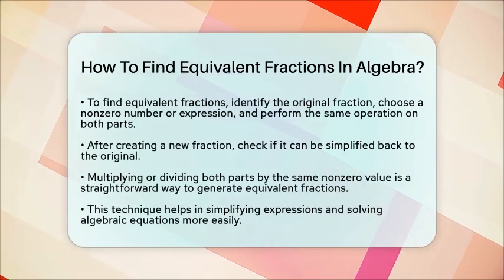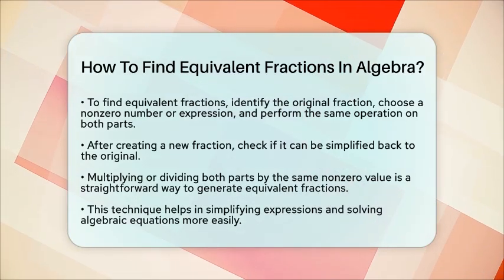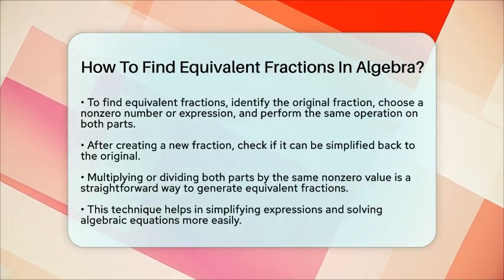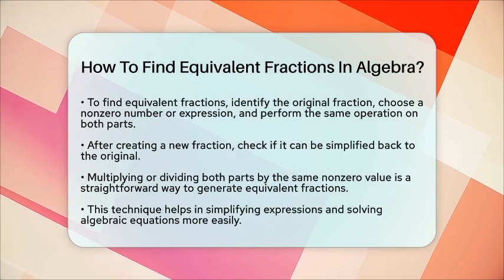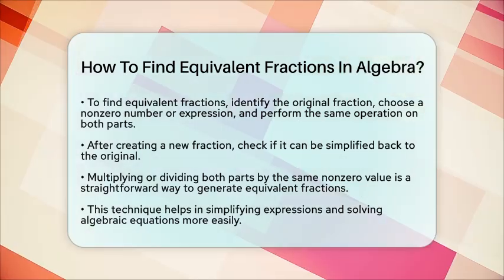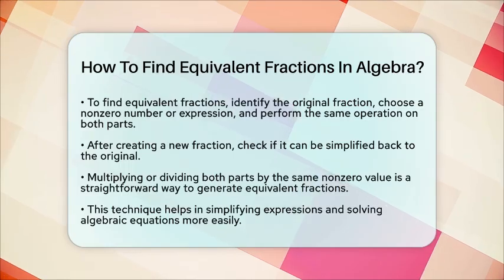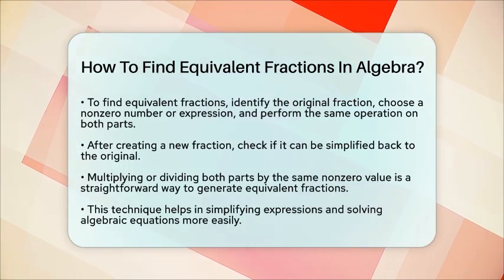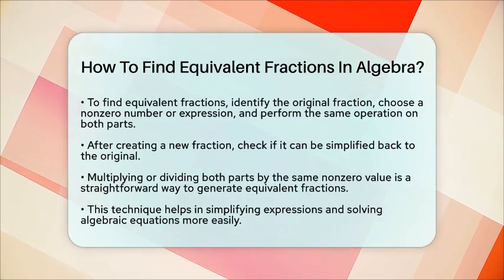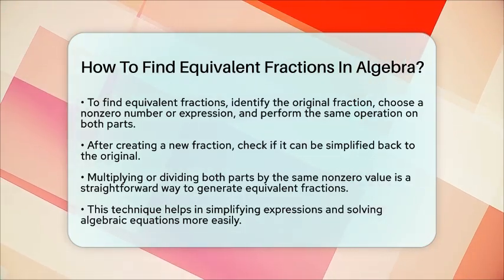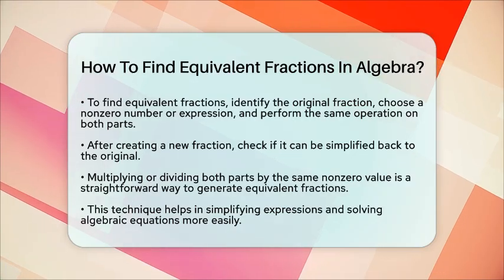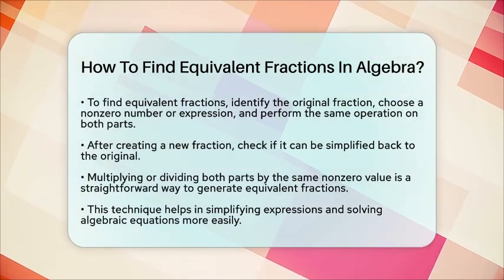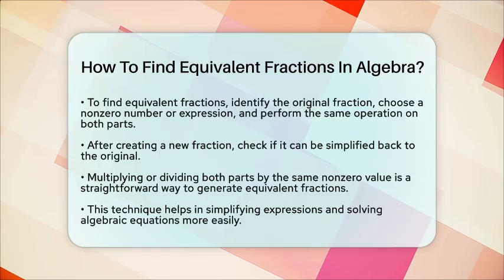For example, if you start with 3/x, multiplying both parts by 2 gives you 6/2x, which is still equivalent to the original. This method makes it easy to see how different fractions can represent the same amount, whether they are simple numbers or involve variables. Remember, multiplying or dividing both parts of a fraction by the same non-zero quantity does not change its value. It's a simple trick that helps you work with fractions confidently in algebra.